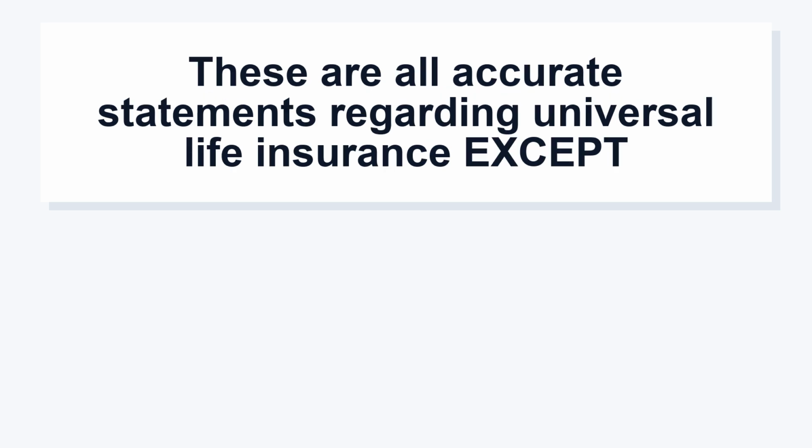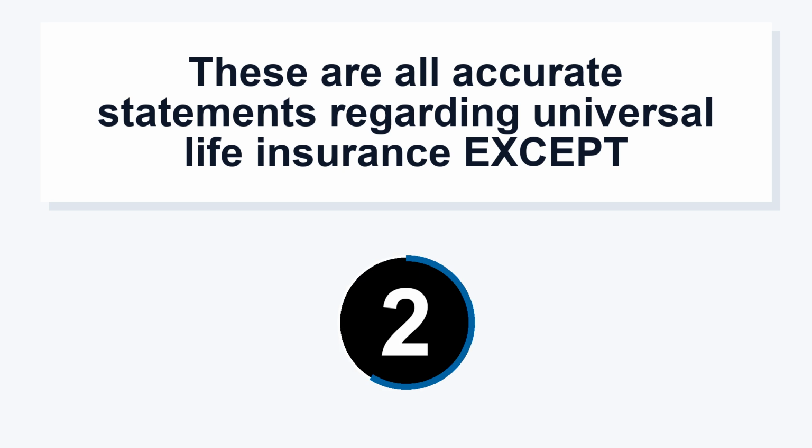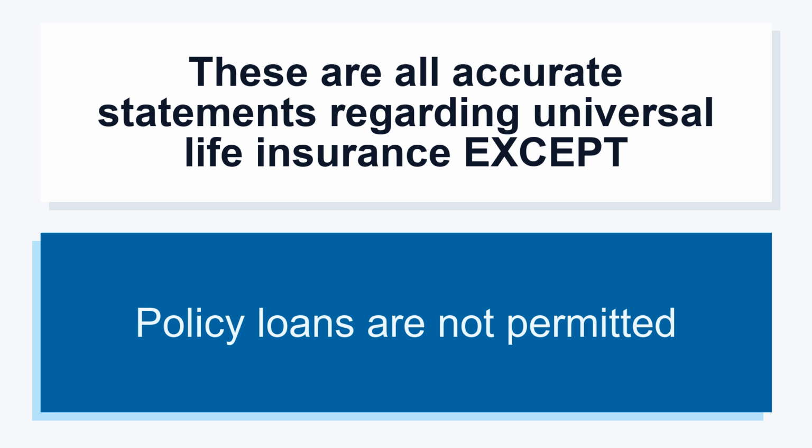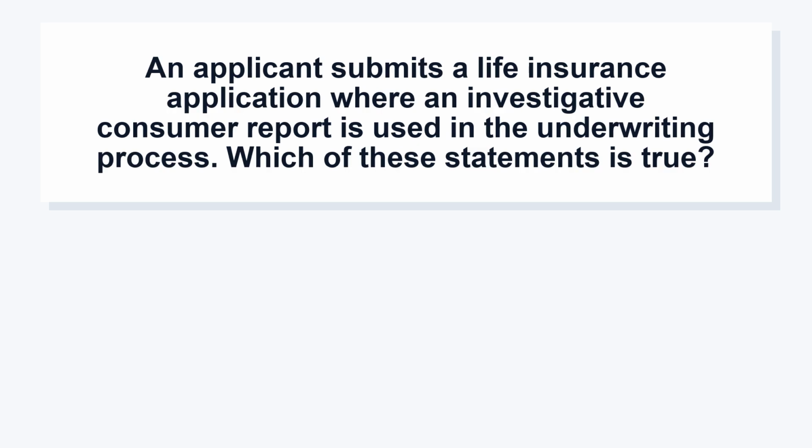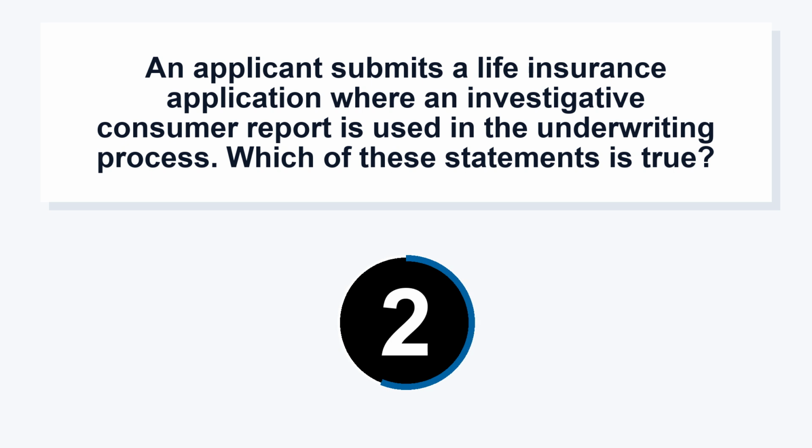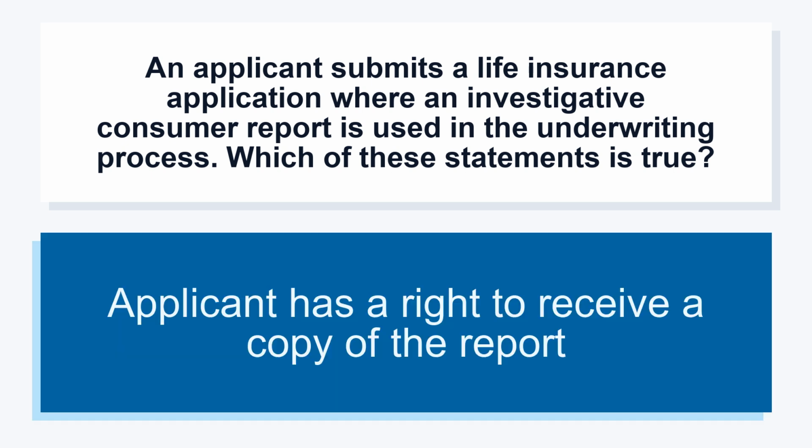These are all accurate statements regarding universal life insurance except policy loans are not permitted. An applicant submits a life insurance application where an investigative consumer report is used in the underwriting process. Which of these statements is true? Applicant has a right to receive a copy of the report.